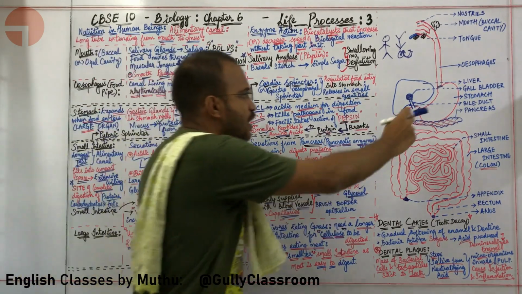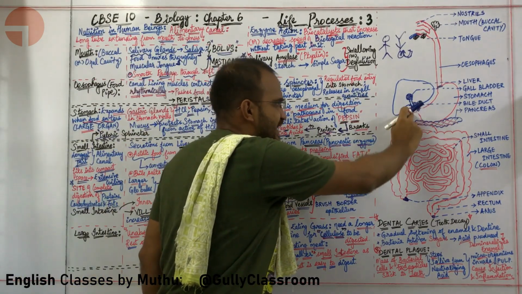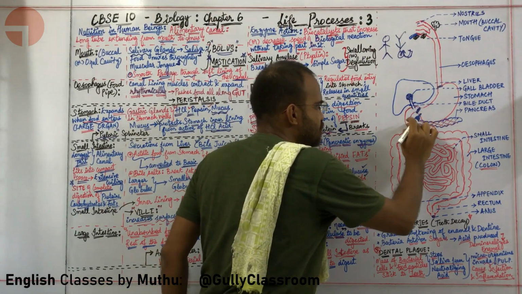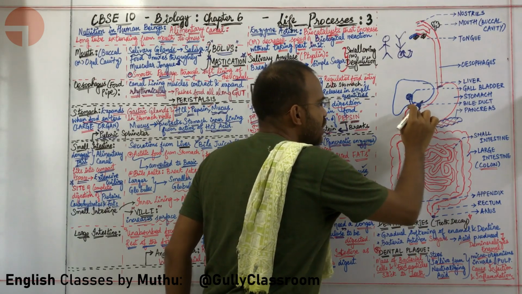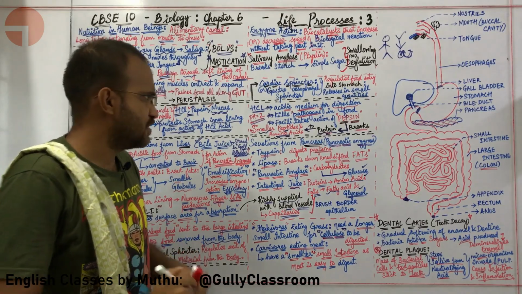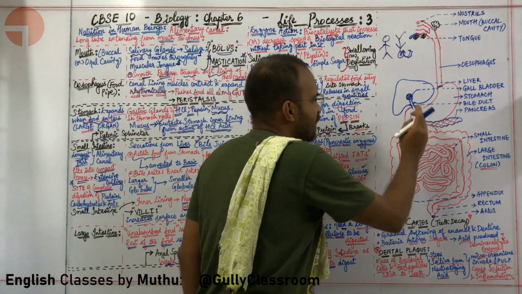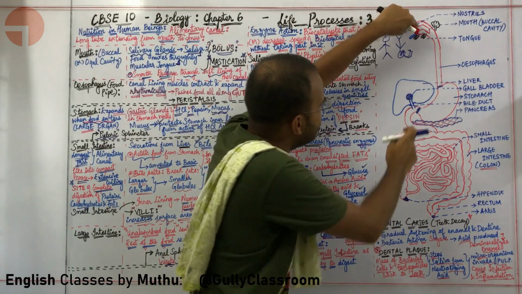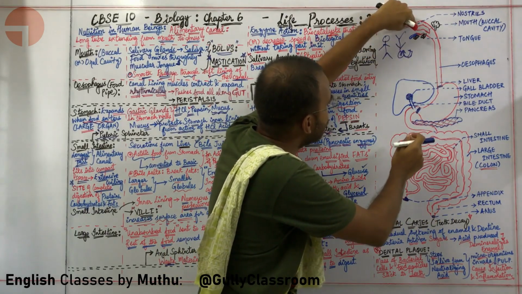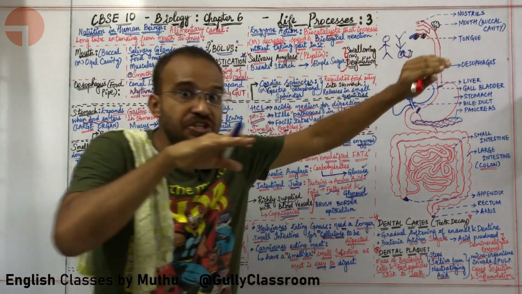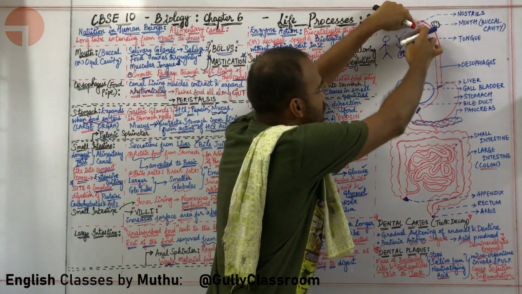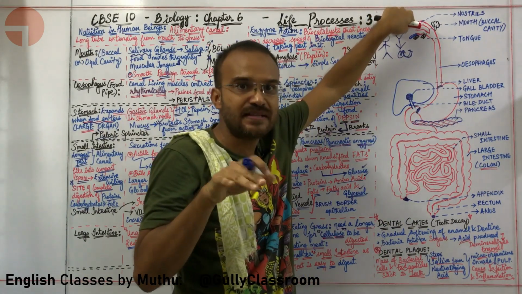Okay sir. Once the food gets into the small intestine, which starts from this curve present over here. Okay sir, let me ask you a question. What is the difference in digestion between this part and this part? From the mouth to the stomach, all digestion takes place in an acidic medium.